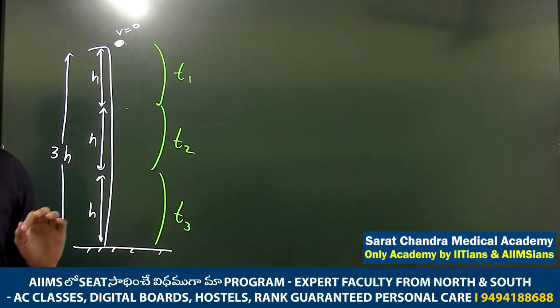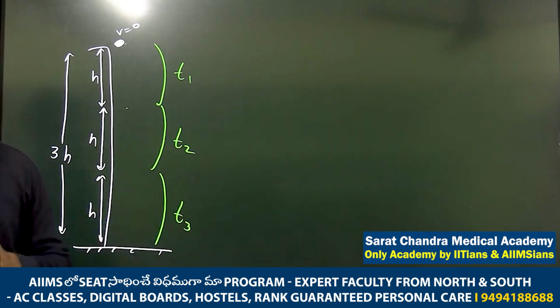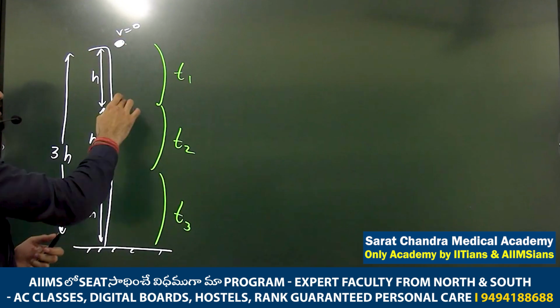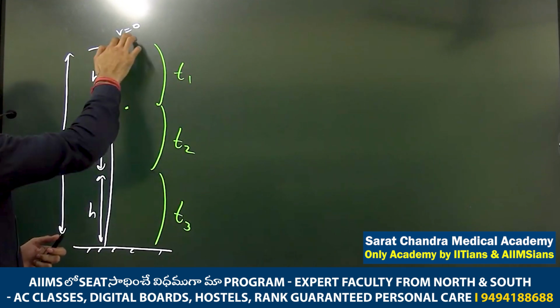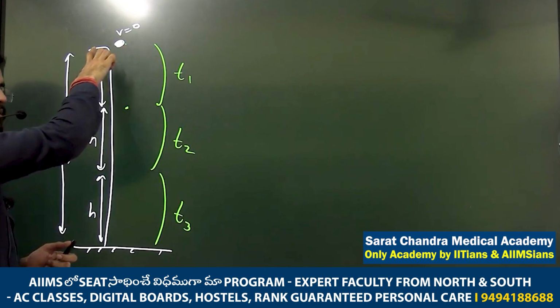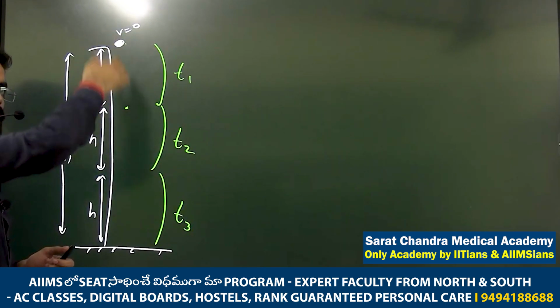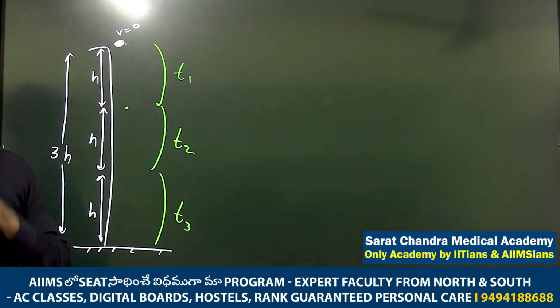I have to get t1 in terms of something. So between this point and this point going downward, I want to know the time. What I know: the initial velocity, I know h, the displacement down, and I know the gravity. Can we get the time? Which equation?